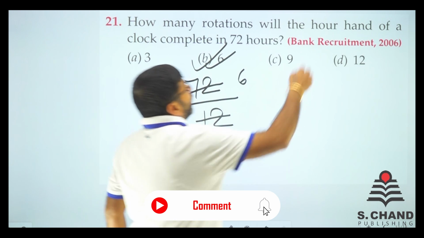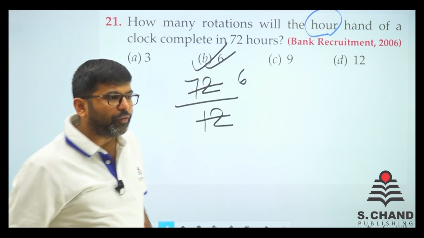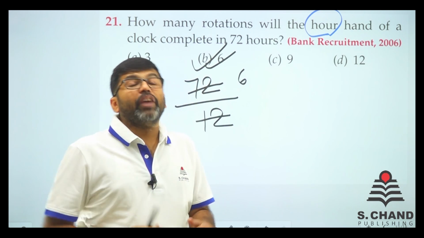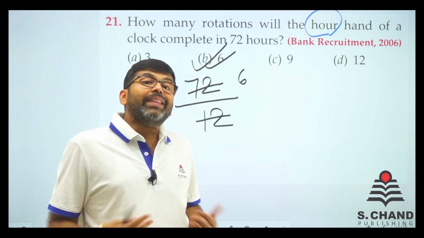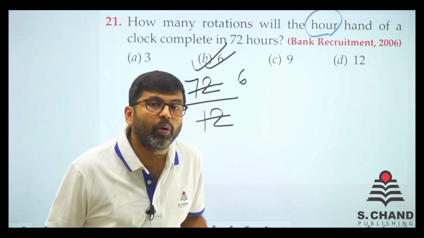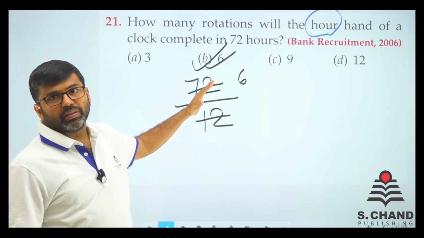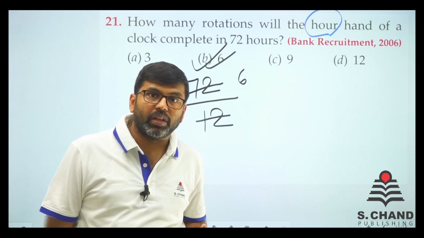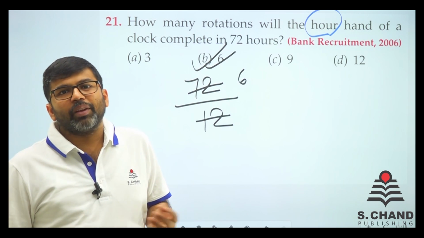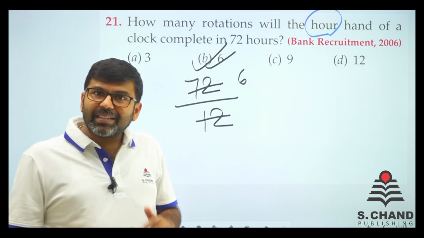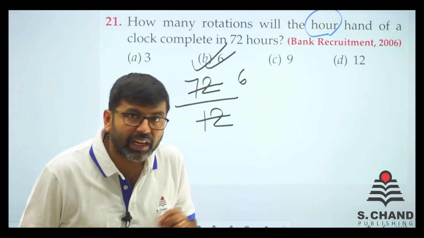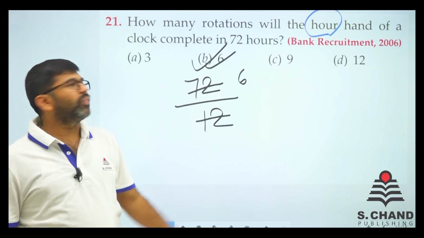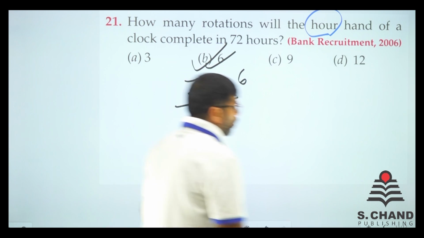Hour hand. If it were the minute hand, then I ask you, how many rotations? Just think about it. 72 hours. In 1 hour, the minute hand completes one rotation. So in 72 hours, it will complete 72 rotations. As simple as that. So अगर minute hand का question होता 72 rotations हो जाते, hour hand का question है 12 से divide कर लिया, 6 is the right answer.